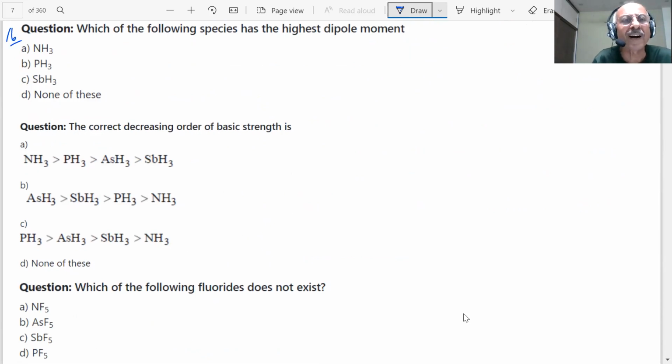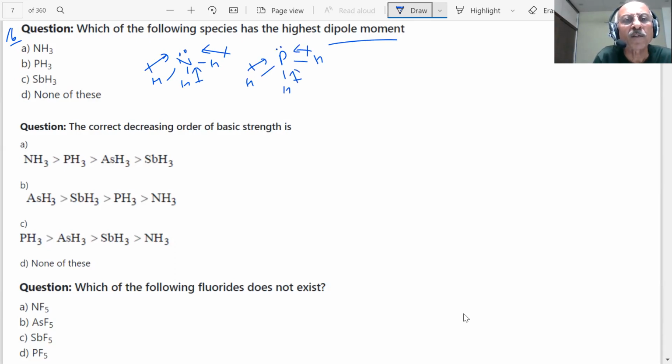Which of the following has the highest dipole moment? Student, important question. NH3, PH3, how will you decide the dipole moment, student? There is a pair of electrons. Again, what is happening? There is a lone pair of electrons that is also in this direction. So what will be the answer in this case, student?